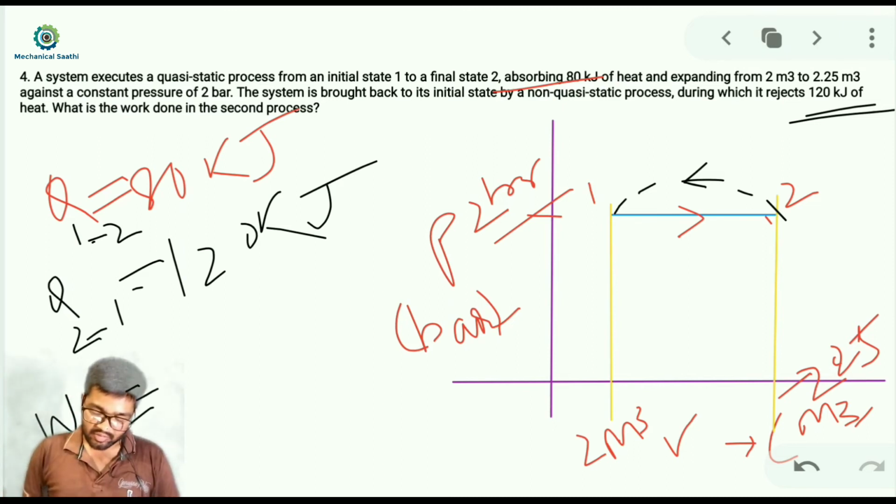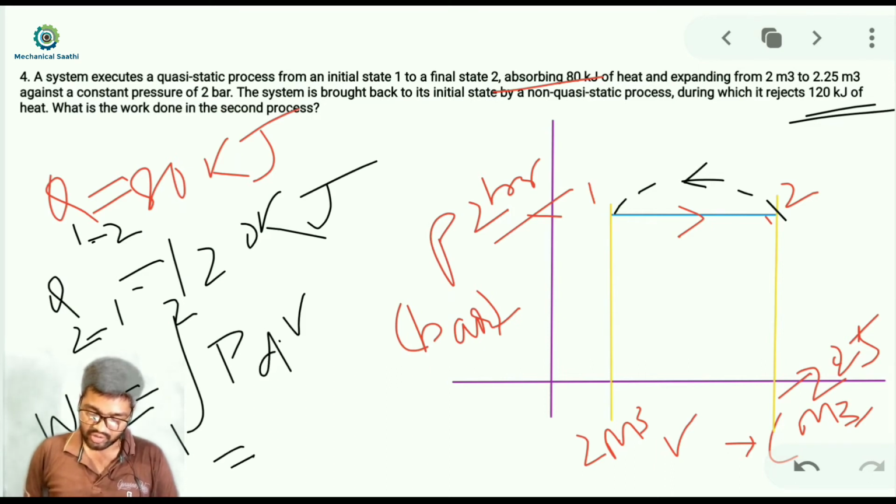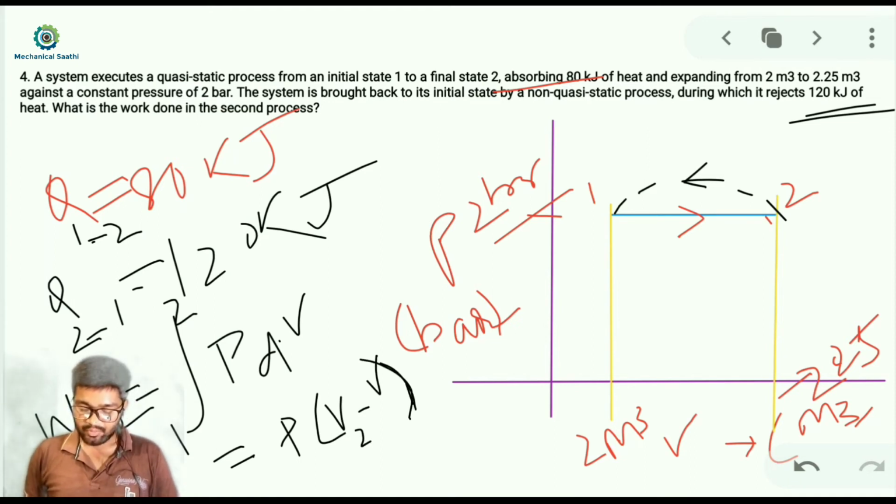So simply we will use this relation for the 1 to 2 state: it is the integral of P dV, and we can find it as P into (V2 minus V1). Simply putting the values given to us: pressure is 2 bar, volume V1 is 2 meter cube, and V2 is 2.25 meter cube.